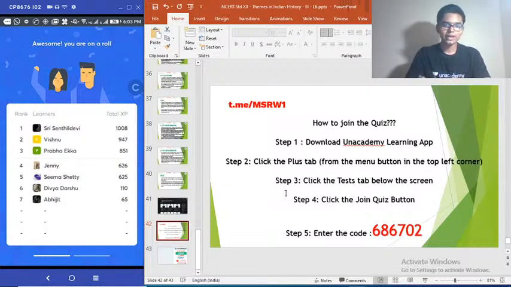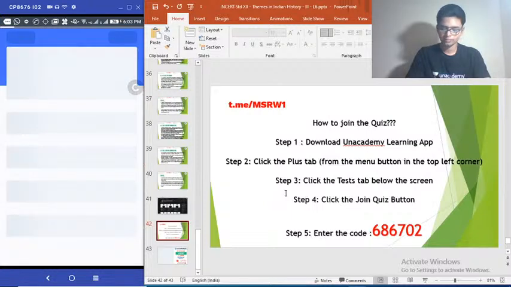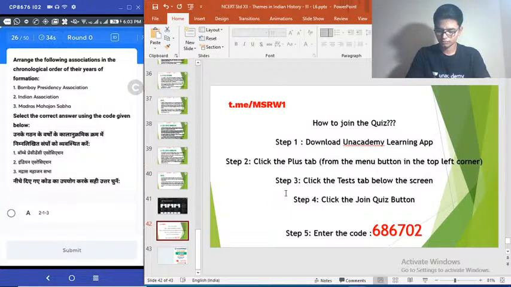So Srisindhu Devi back at the top, crossing 1000 mark there. Seema Shetty also crossing 500. There's a lot of disturbance in sound. Is anybody else facing the same issue? Please let me know.